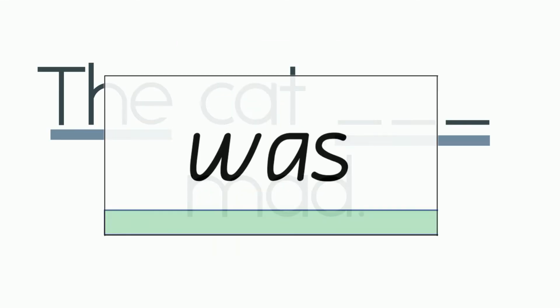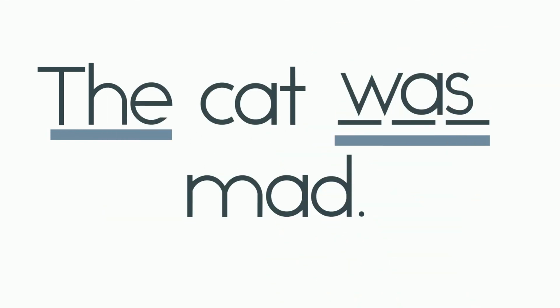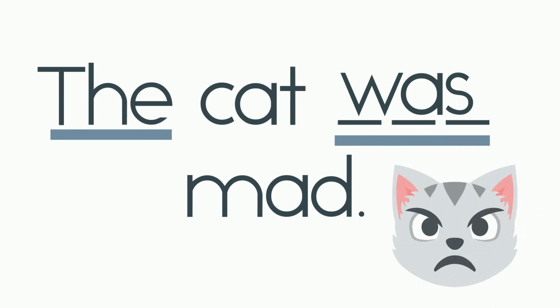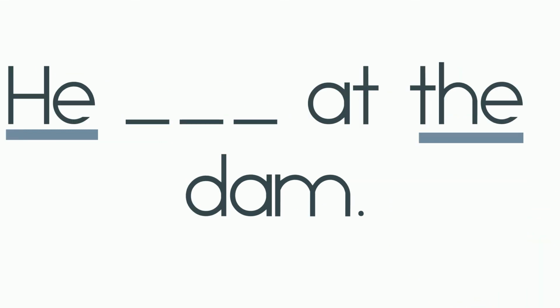In this activity, we will add our new tricky word was on the line in each sentence and then read it. The cat was mad. Now put it together fluently. The cat was mad. Oh, I can picture that, so I'm going to draw a picture of a mad cat.